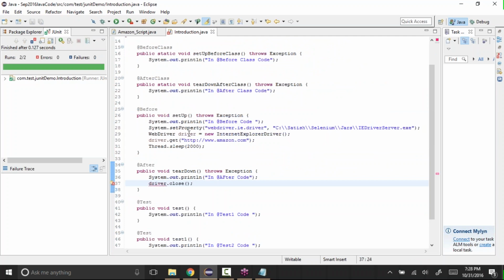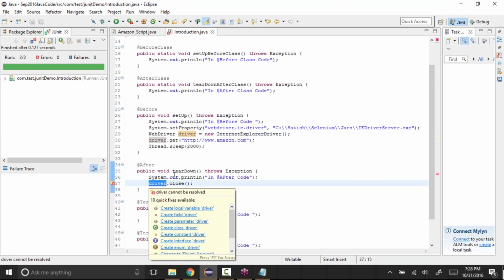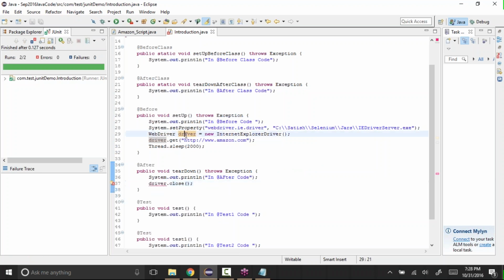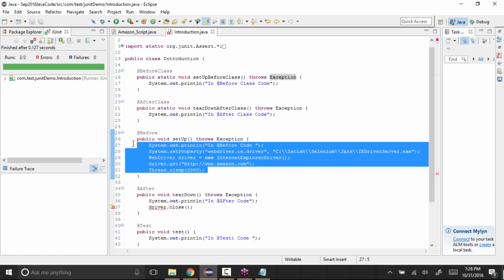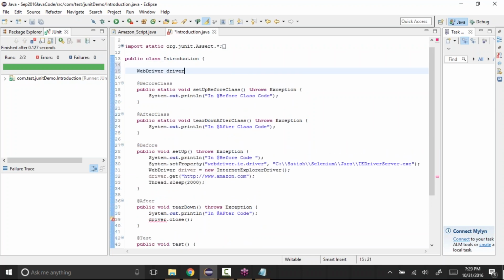Okay, see, driver, as we are creating it here, this is a different method and this is a different method. When we create a variable here, this method doesn't know what it is. So we need to define it outside the method, somewhere here. Whenever we create a variable inside a method, you can only use it inside that method itself, not outside. So for that we need to create a global variable, WebDriver driver, something like this.